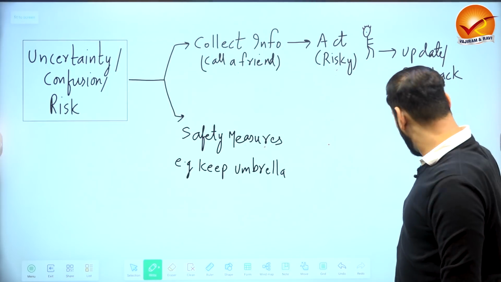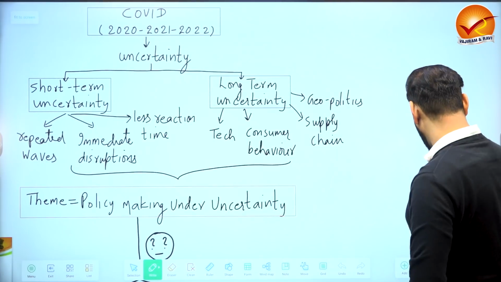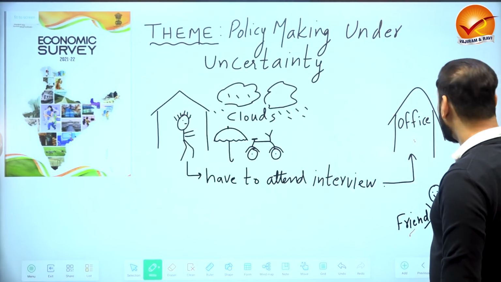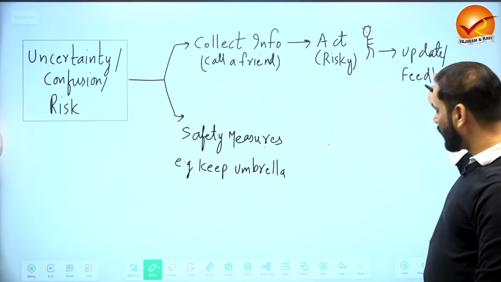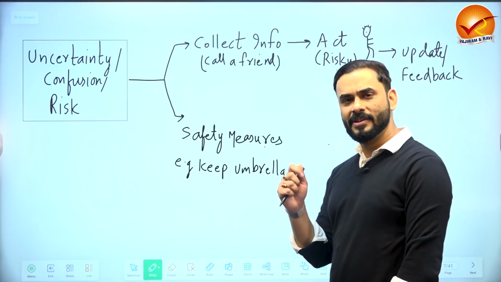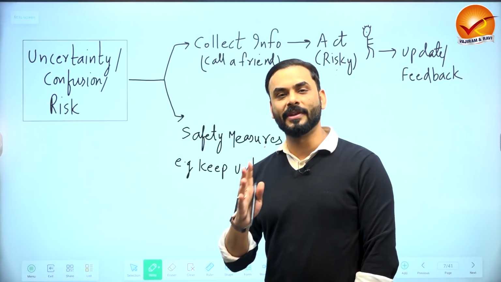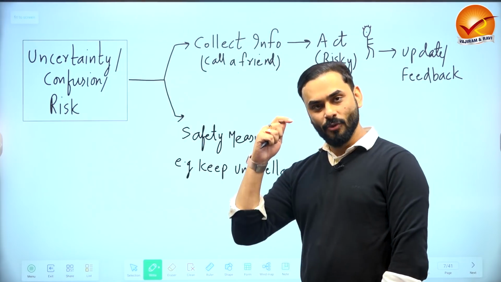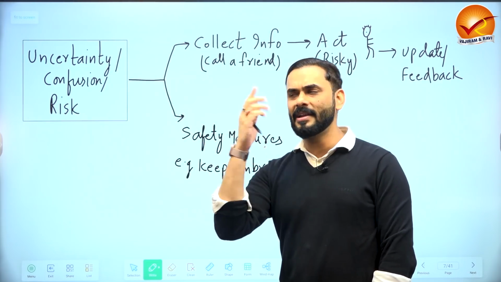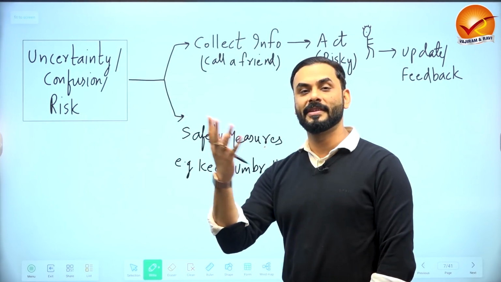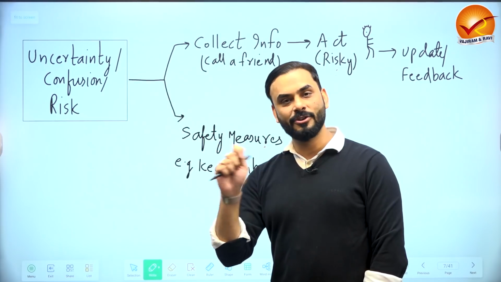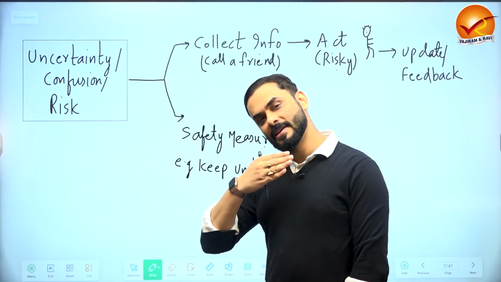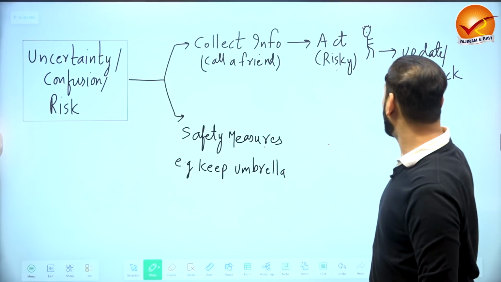When you go out in the rain with your bike and umbrella, the moment you go out, you see that there is only a little drizzle. It's not a very heavy rain. There are a few drops here and there. So you update that information in your mind: there are just a few drops, so I can manage. I don't need to do anything big here. I don't need to stop. I can keep moving, right? So you update the information.